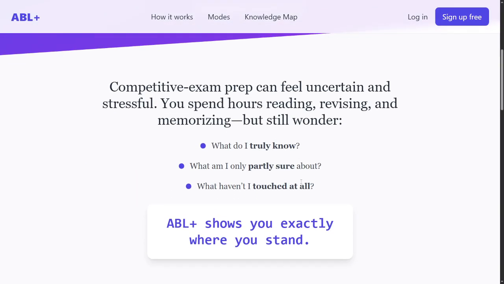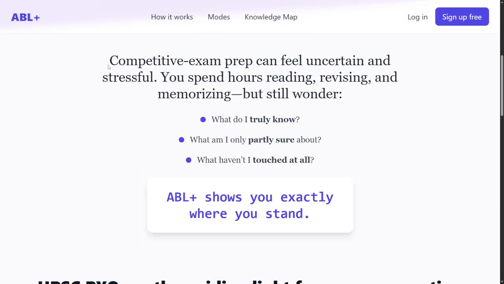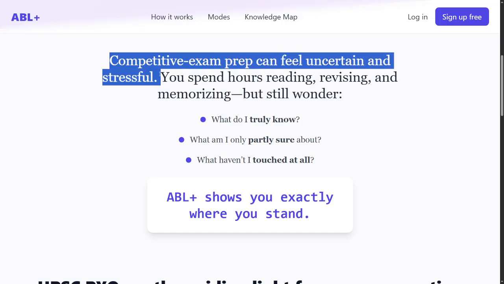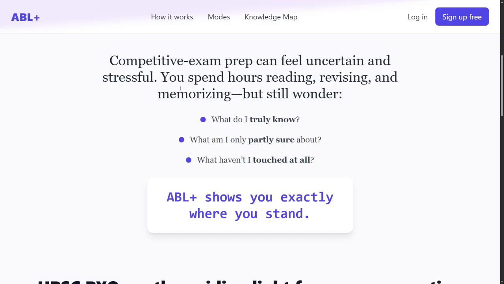So let's move ahead. Competitive exam preparation can feel uncertain and very stressful, especially with the UPSC prelims, because the number of questions and the spread of the questions across the domains are very large, and kahin se bhi kuch bhi aa sakta hai. So that is usually the perception.